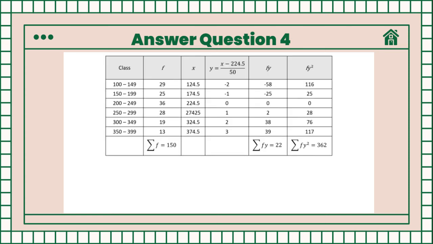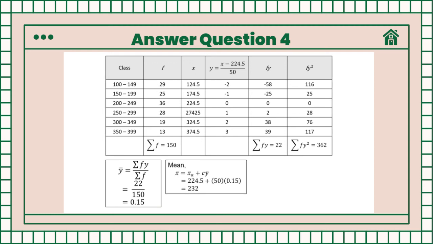After we found out the formula of y, we need to have all information as shown in this table. Only then, we can find the mean and standard deviation. After we complete the table, we then need to find the value of y bar first. So here is how we calculate it. So our y bar will be 0.15.